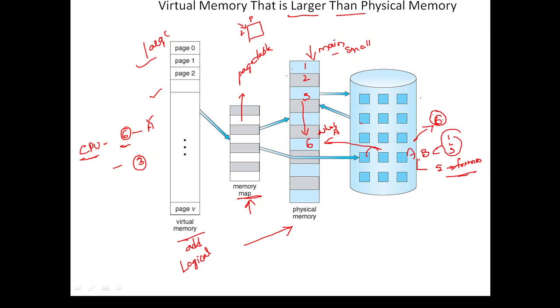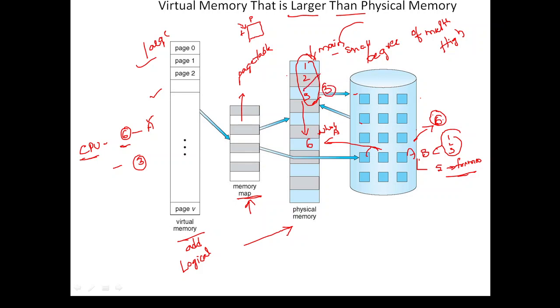But when it comes to the virtual memory concept, instead of loading all three pages onto the main memory, we load only the required page that is needed by the CPU at that present instant of time. That is how we get a higher degree of multi-programming. The degree of multi-programming is going to be high in virtual memory, because instead of loading all three pages, we have loaded only one page.